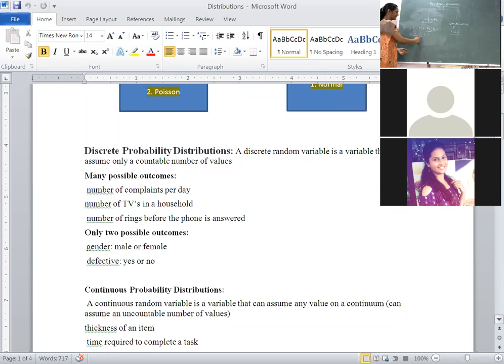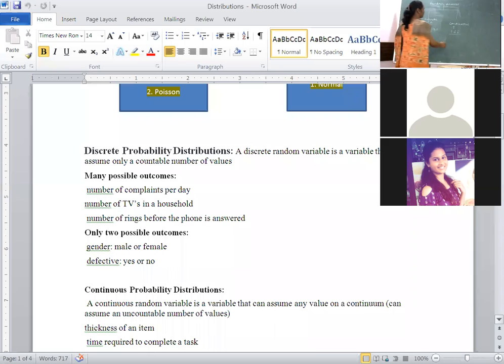Similarly, the second condition: pi, that means i running from 1 to n, where n is finitely countable. Summation i running from 1 to n, pi is equal to 1. Till here clear? Then whenever you are dealing with continuous random variables, the probability distribution of a continuous random variable is always denoted by the probability density function, that is PDF. Okay, that is always represented by PDF.